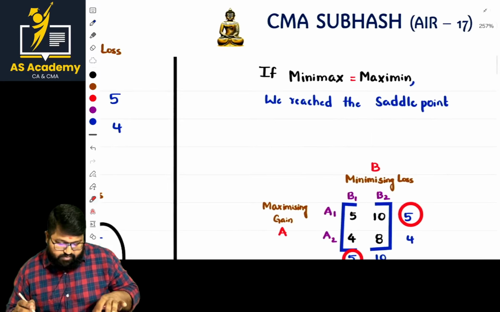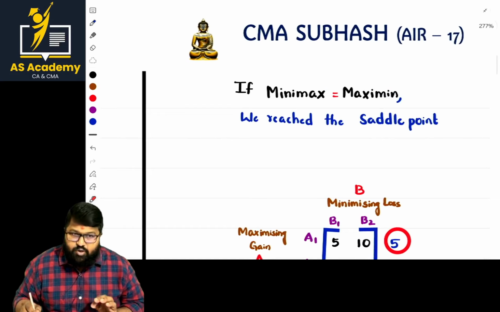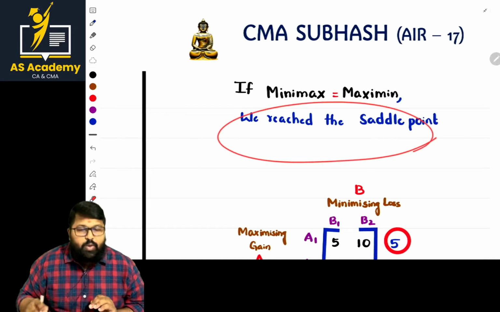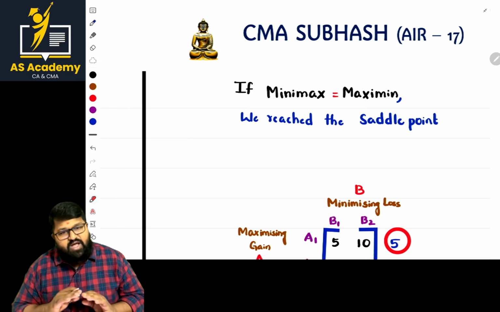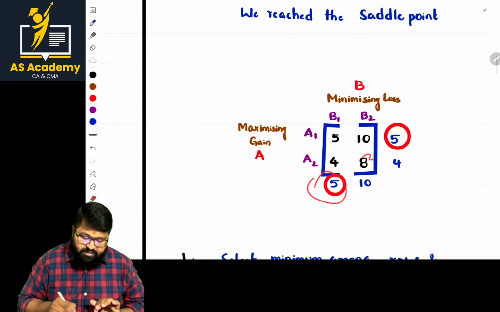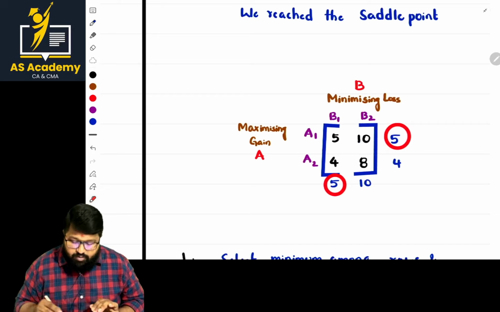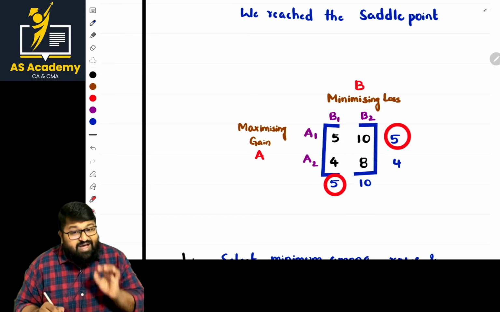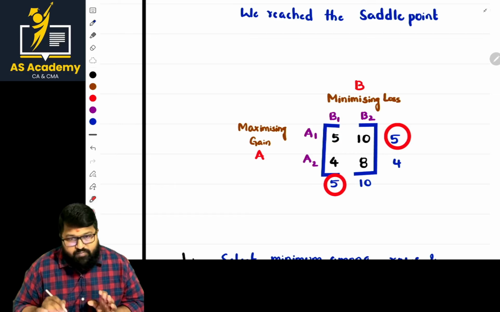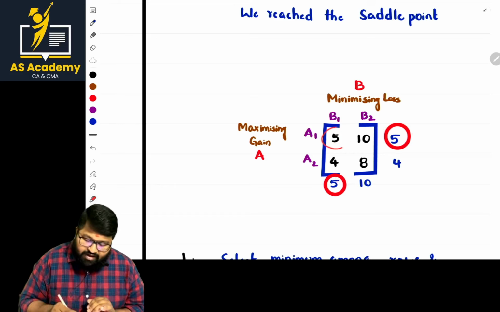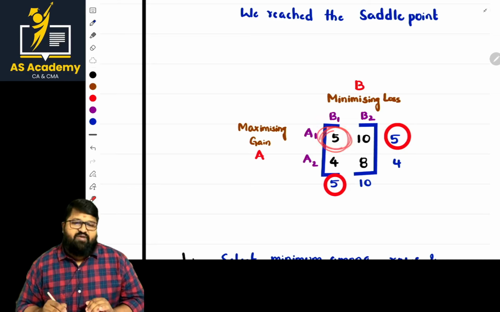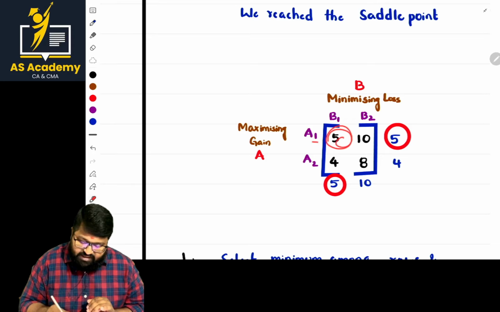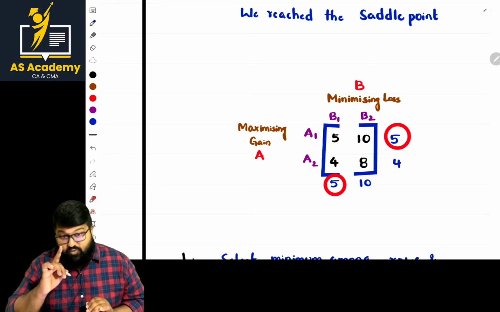Next, if minimax is equal to maximin, what is the situation? We reach the saddle point, as both are equal. Here we got a 5. This is the value of the strategy, the value of the problem, the value of the game. And the strategy we have is A1, B1. That is the most important aspect.